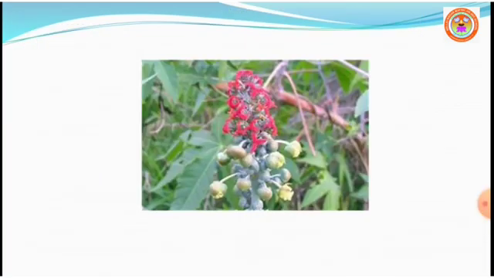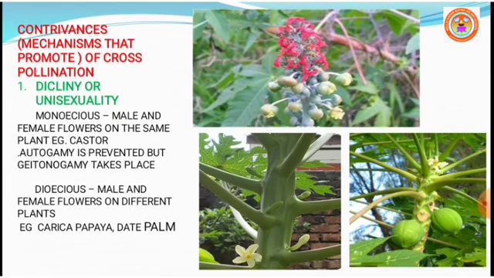See the castor inflorescence, you can see the lower branch of the inflorescence in which male flowers are seen. The pink colored structures which you are seeing in this slide are called female flowers. So you can see the female flowers on the top, male flowers at the bottom. So male and female flowers which are borne on the same plant is called monoecious.